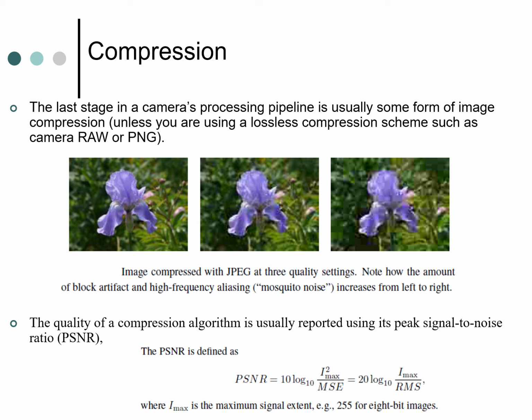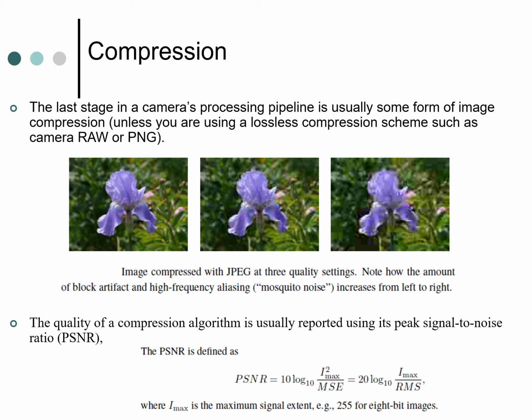If you go for lossy compression, you may lose some features present in the images. So nowadays we go for lossless compression, which uses the raw camera images, as in the PNG format. Also, this image shows JPEG with three quality settings.